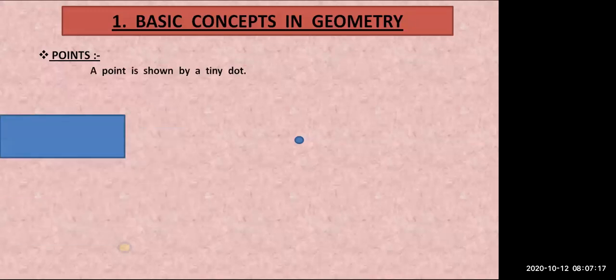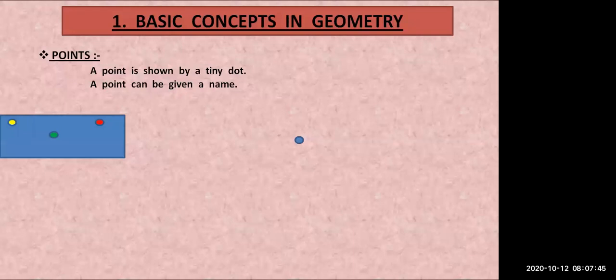So you can see some points that are crawling on our screen. These are called points. Even in subjects other than mathematics we call it a point only, and in mathematics also we call it a point only. A point can be given a name. As you all know, in geometry every figure is given a particular name.